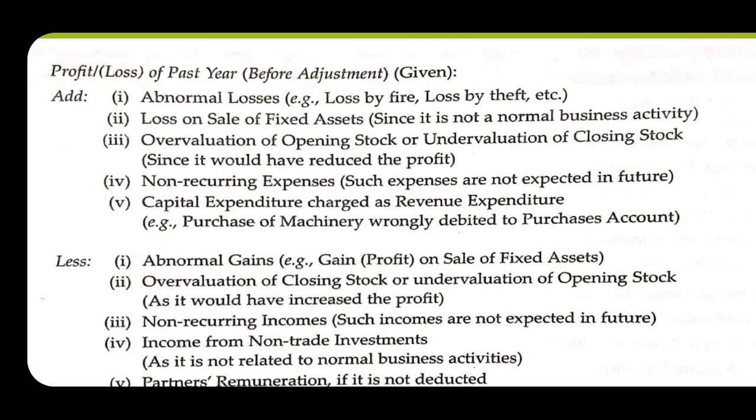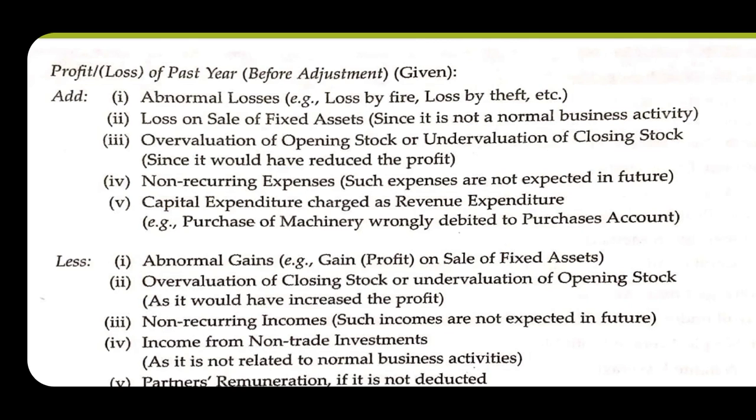An abnormal loss may be, for example, loss by fire, loss by theft, because these do not occur regularly. So we will add these losses in the profits given to us. Second point which we will add, loss on sale of fixed asset, because the fixed assets are not sold regularly in the business. It is not a regular activity. So that is why we will add the loss on sale of fixed assets.